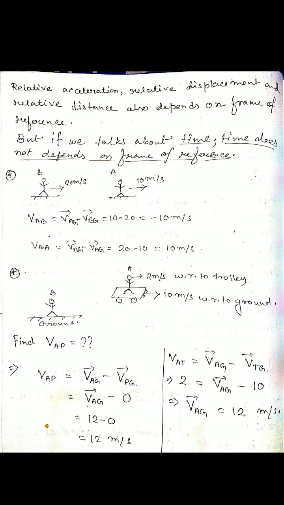Simply that is 12 meters per second. So 2 is the velocity of object A with respect to the trolley, and 10 meters per second is the velocity of the trolley with respect to the ground.